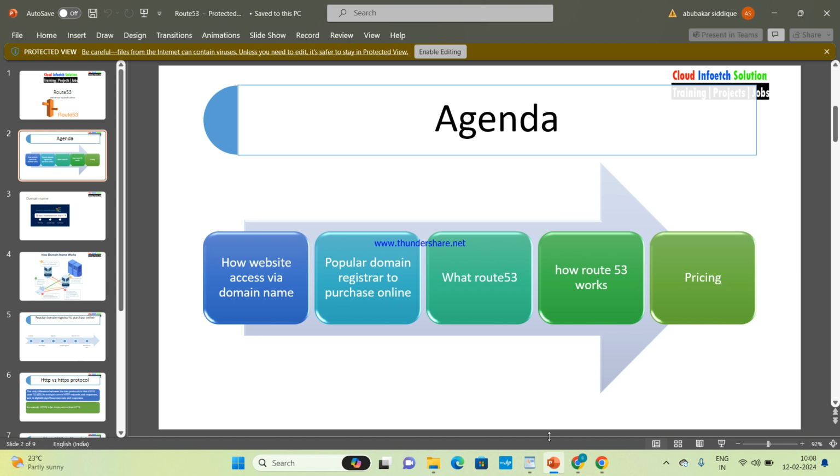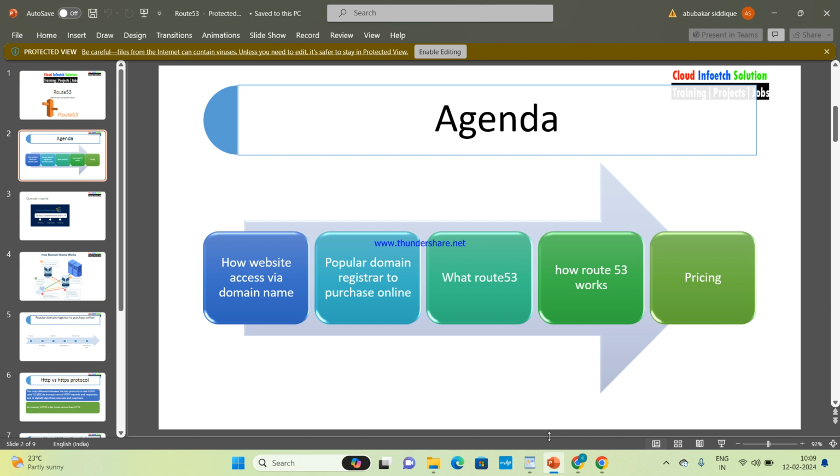And in S3, we have browsed to a URL. It generates a URL, and we copy it and paste it. If public users want to access our website, they will access it through the URL.